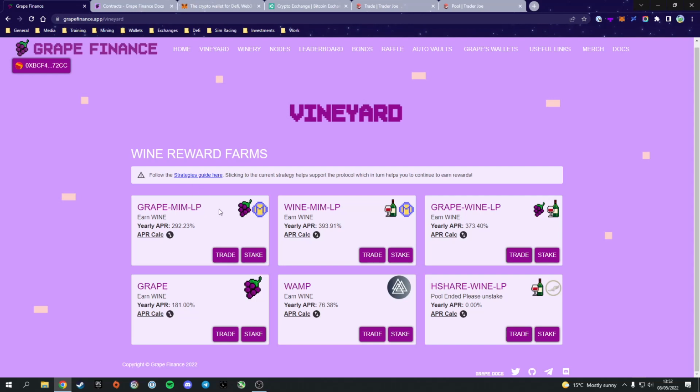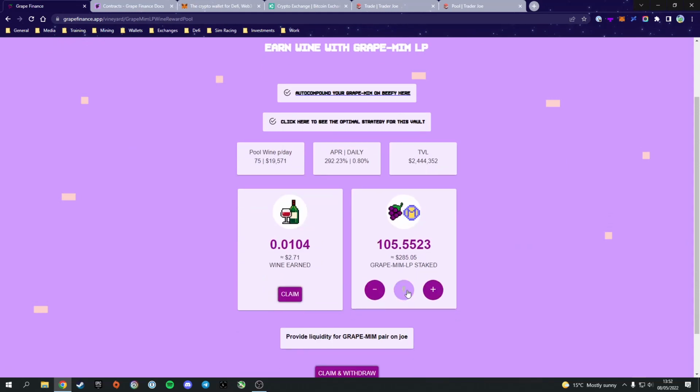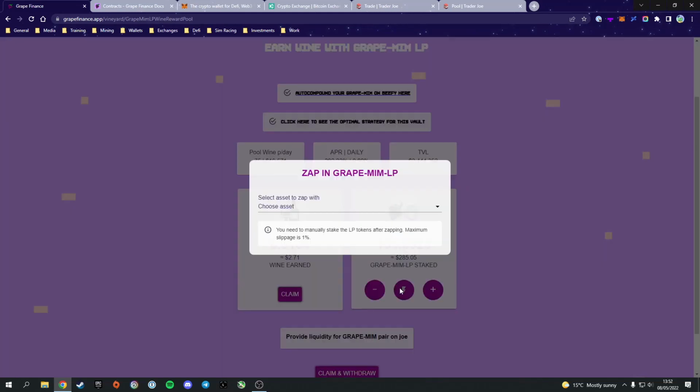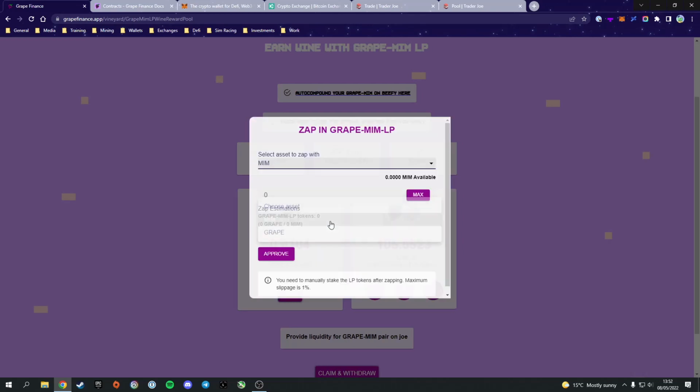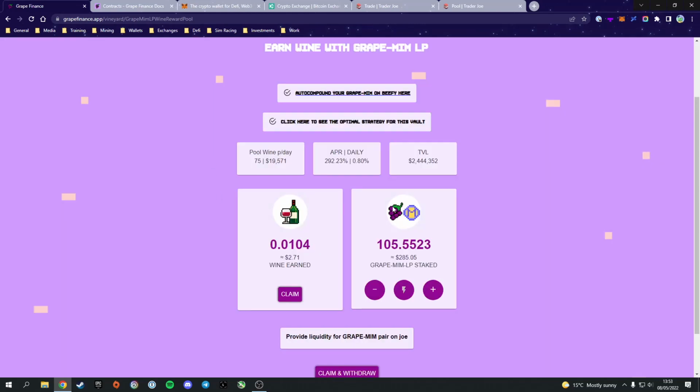Number one, and the easiest way, if you click on stake, there is the ability to zap. So you can select Mim or Grape, and you can select how much you want to zap, and it will automatically convert that Mim into pooled Grape and Mim, or Grape into pooled Grape and Mim. Super easy. Some people don't like zapping, and they like to do it manually.